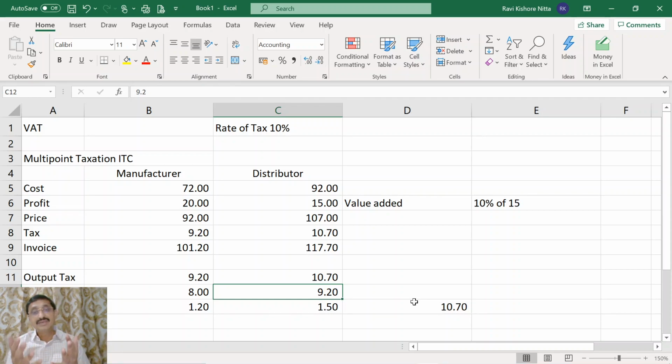Then this distributor will not be able to claim the input tax credit, and he has to pay the entire 10.7 rupees to the government. So there are certain things which we will understand at a later point of our discussion. So this is called the concept of VAT.